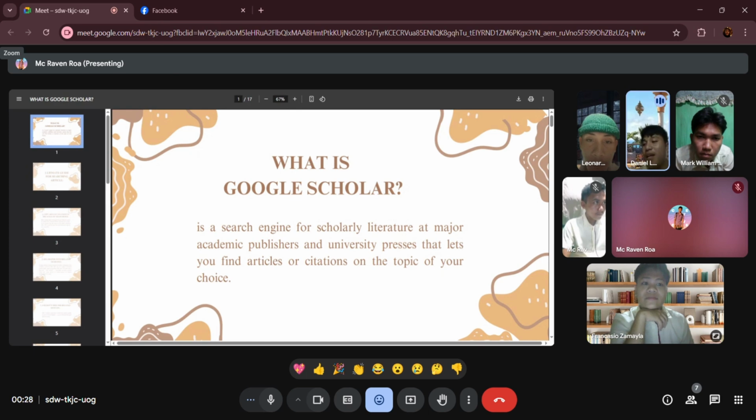Good day, everyone. I will be discussing what Google Scholar is. Google Scholar is a search engine for scholarly literature, major academic publishers, and university theses that lets you find articles or citations on the topic of your choice. So Google Scholar is a search engine designed to help users find scholarly work.